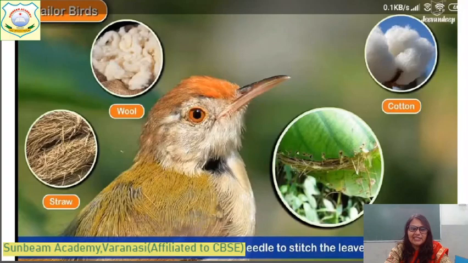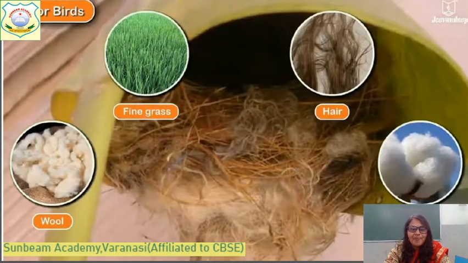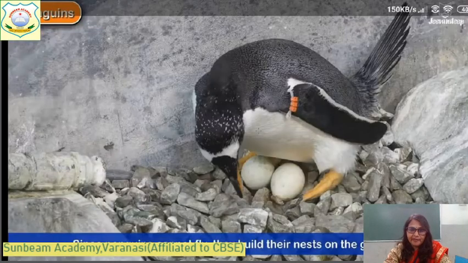It uses cotton, wool and straw and fine grasses. You can see it is really very soft inside. Inside the nest leaf, it keeps this dry grass. You can see here cotton, and it makes it very soft. It uses the hair which is present on the farm, outside, it takes it from there to make the nest. Come to the next one, penguin.